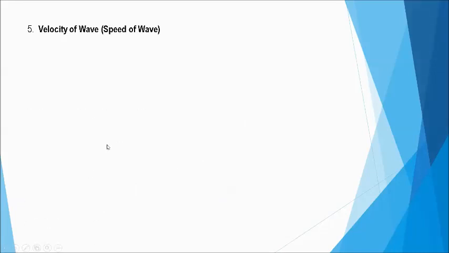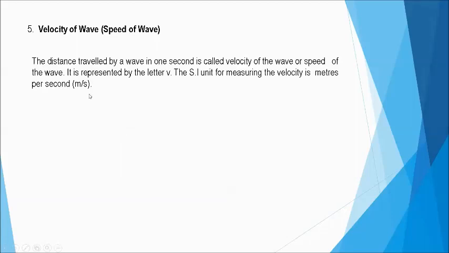Okay? Now, another property or characteristic of wave is velocity of wave. Okay? So, sabi natin, all right. So, what is the velocity of a wave? So, it is the distance traveled by a wave in 1 second. Okay? So, you call it the velocity of the wave or speed of the wave. And it is represented by V. O, di ba? So, yun naman yung ating symbol ng velocity even when we were talking about straight line motion, di ba? And the unit is still in meters per second.